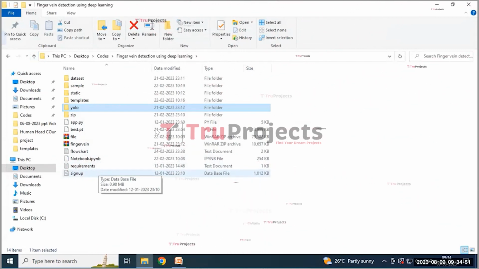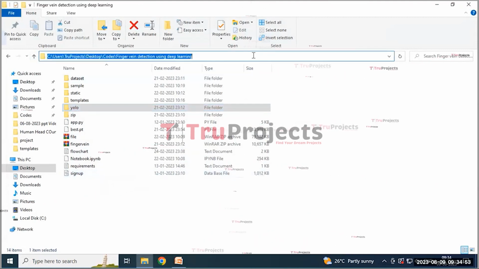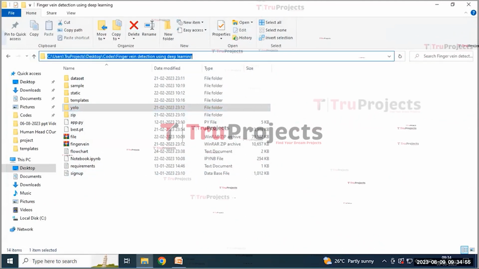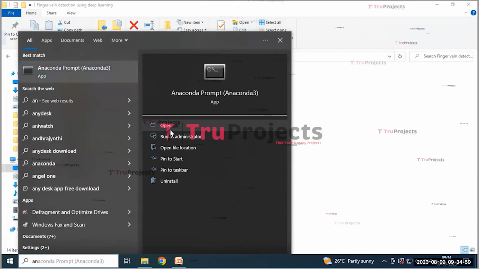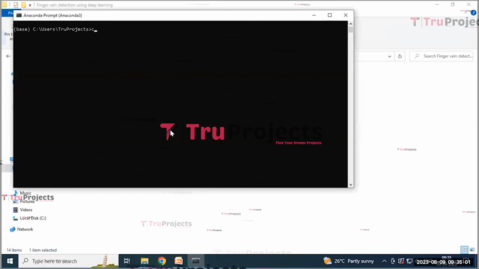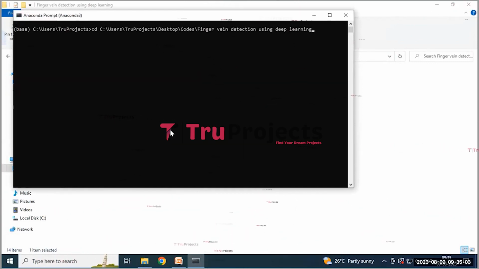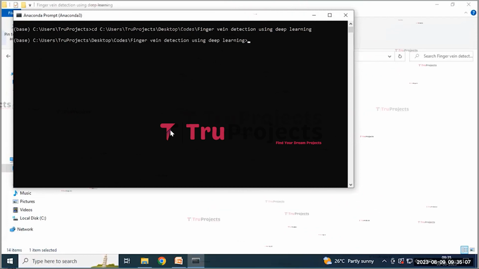And the signup.db file appears to be the database file used to store the user information. And for the execution of the project, first we need to copy this code folder path and then open the Anaconda prompt. Here we need to write a command that is cd space and paste this code folder path. By this it will change the current directory to the code folder path, and then click on the enter button.